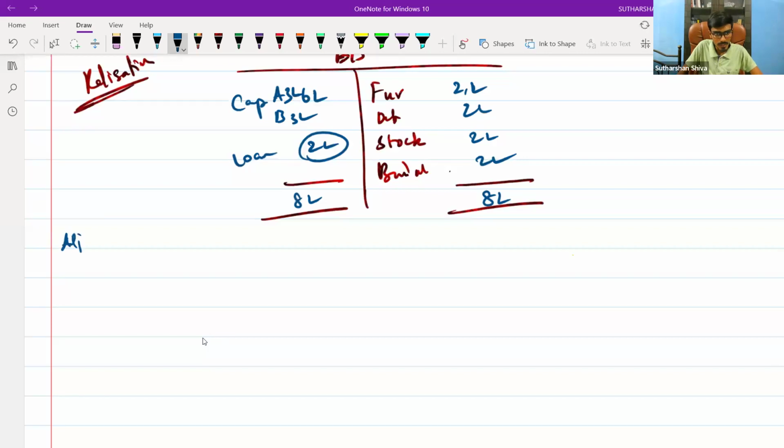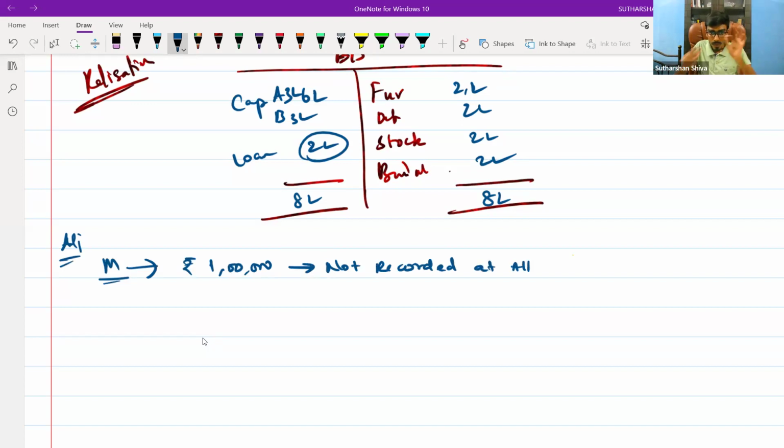Suppose in a partnership firm there is a machinery worth 1 lakh which is not recorded at all. What does it mean?